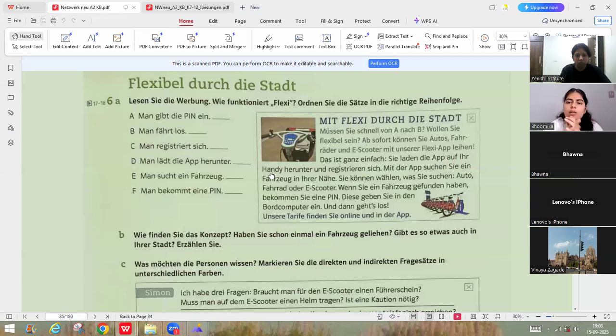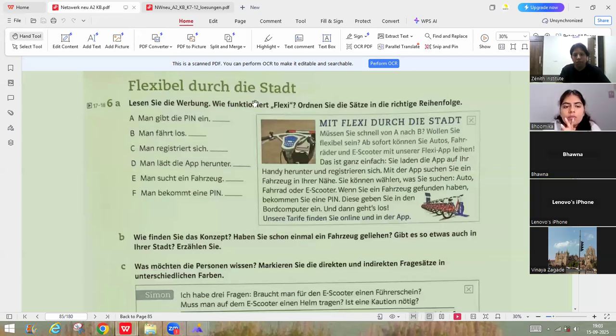Okay. So I'll give you homework. Now this is a very interesting exercise which you can do. Flexible, do the start. Flexible means be flexible through the city. But actually, Flexible is the name of a cycle brand here. Okay, you must have seen in India also, in major cities, there's a cycle stand where you have to download an app, pay through the app, and then you can unlock the cycle and drive away. It is happening in the major cities. In Bangalore, and I have seen it in Thane also.